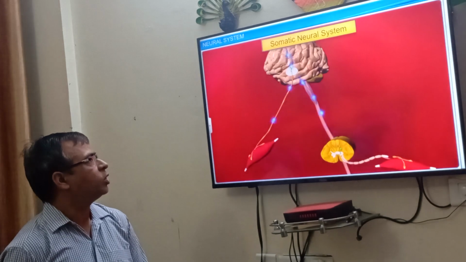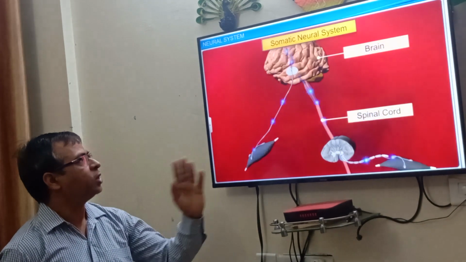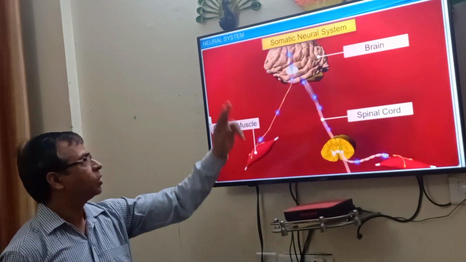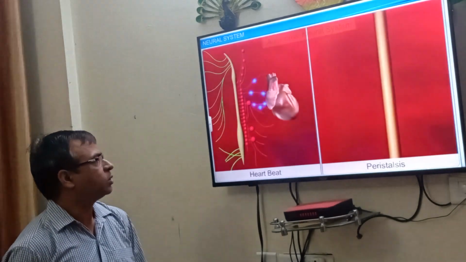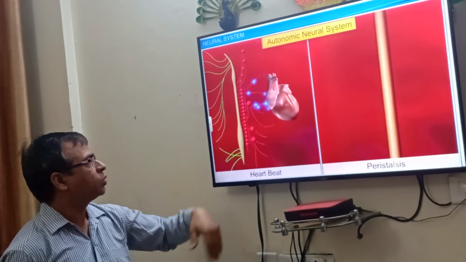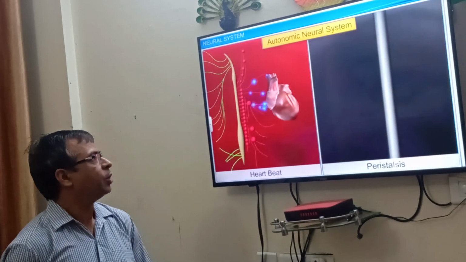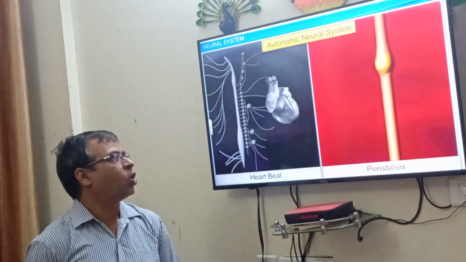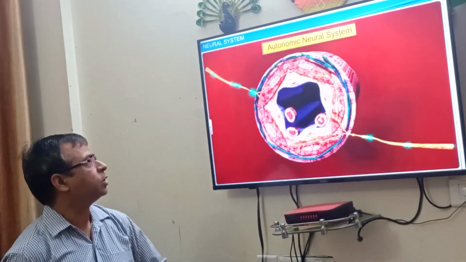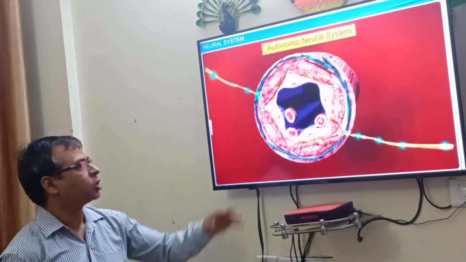The somatic neural system transfers impulses from the brain, or CNS, to different organs. The autonomic nervous system carries impulses from the brain to involuntary organs, like the heartbeat, peristalsis, and different smooth muscles.